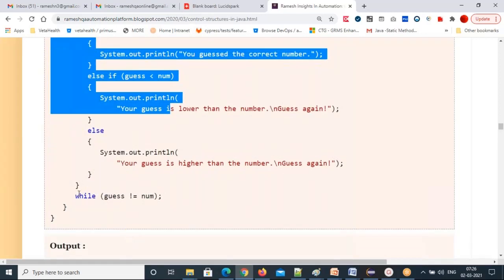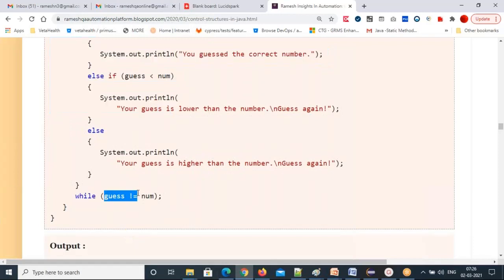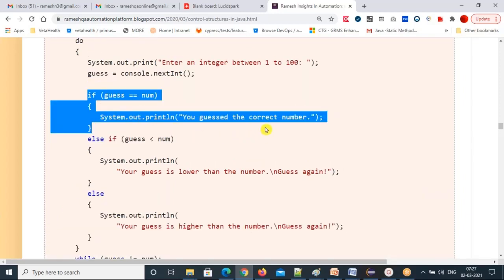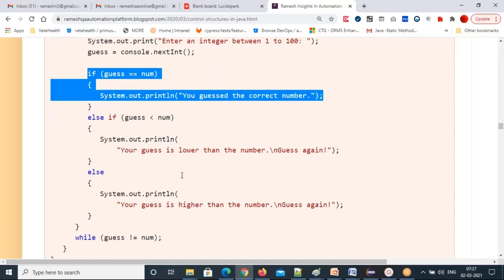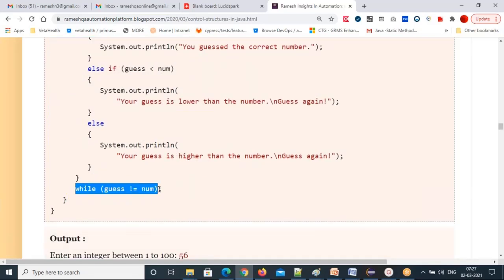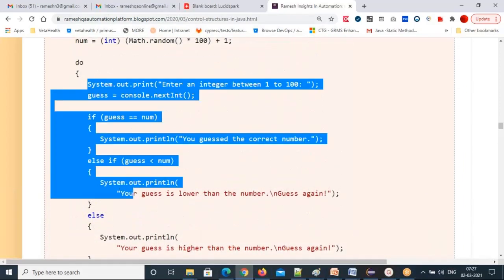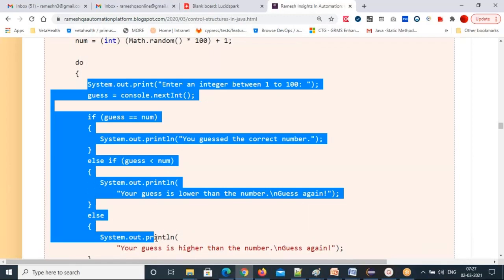Then it will come here, and the last condition I'm writing is while guess is not equal to number. Until the guess equals the number, you keep iterating. Guess not equal to number means that is true, so it will keep going. If guess equals the random number, the condition is successful and it will come here and check the next number. So that's how the code will be executed. First the statements will be executed, then the condition will be checked at the end. This is the do while loop.